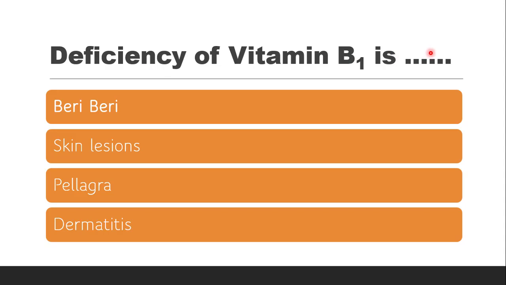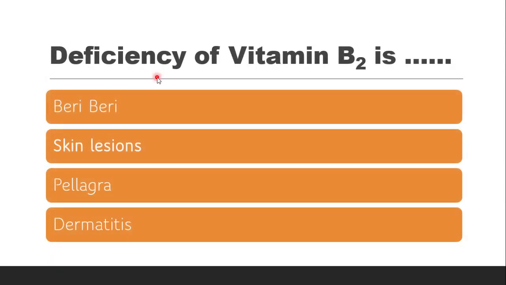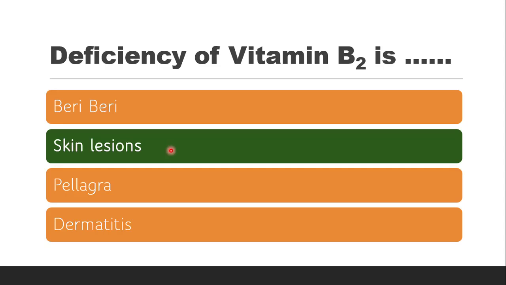Deficiency of vitamin B1 causes which of these conditions, whether it is beriberi, skin lesion, pellagra or dermatitis. So deficiency of B1 causes beriberi. Next question is deficiency of vitamin B2 causes beriberi, skin lesions, pellagra or dermatitis. The correct answer is it is skin lesions.